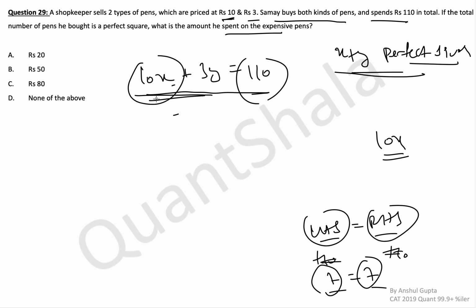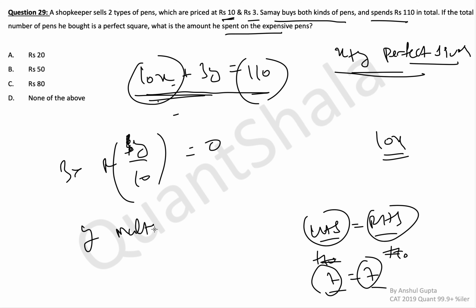So take the remainder with 10 on LHS. What does it become? This becomes 0. You get 3y remainder with 10. And on the RHS also you get 0. So that means 3y remainder with 10 is 0. 3 will come outside obviously, because 3 remainder with 10 will remain 3. That means remainder of y with 10 has to be 0. That means y has to be a multiple of 10. That means y can be 10 or 20 or 30 or something of this sort.